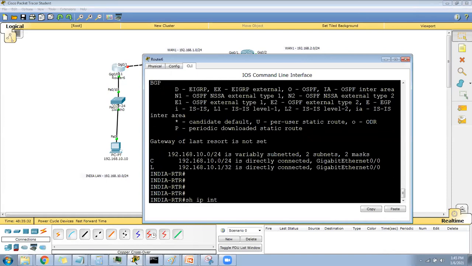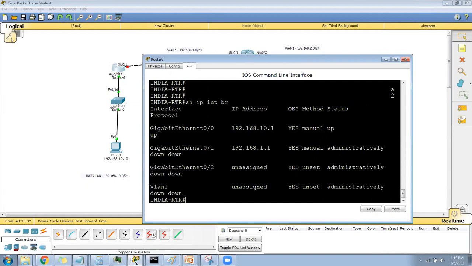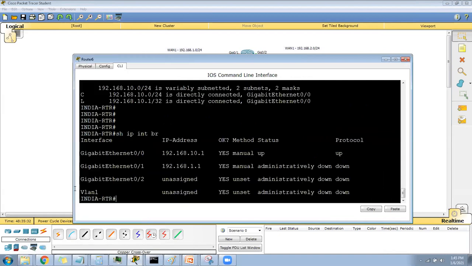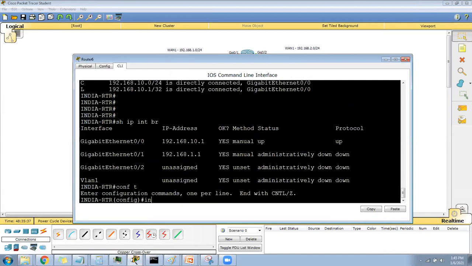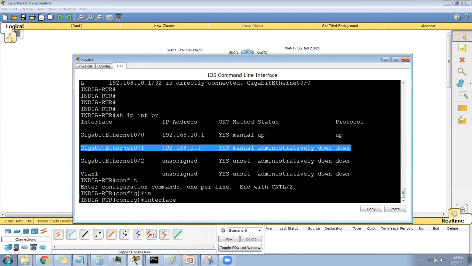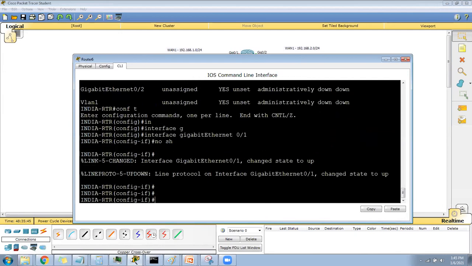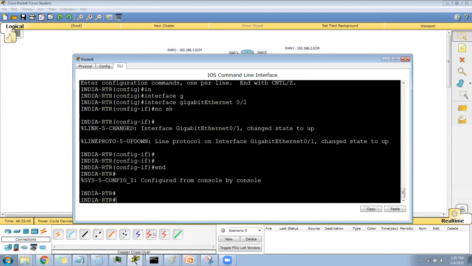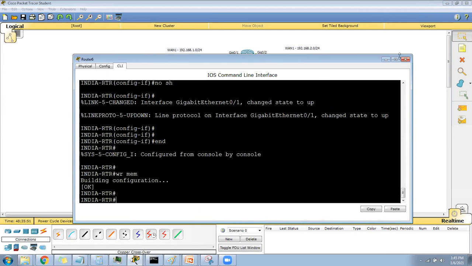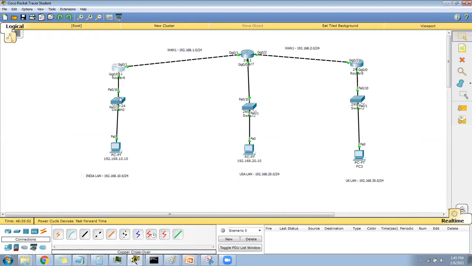Show IP interface brief. Okay, it is administratively down, it is saying. So config terminal, interface GigabitEthernet 0/1. Can you see, administratively down? I did not put the no shutdown command here. Done. Now write memory. Can you see now? All my 3 networks are connected.